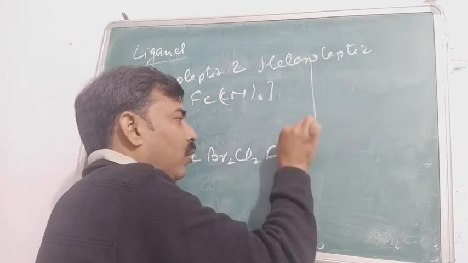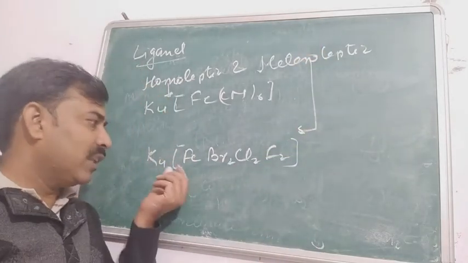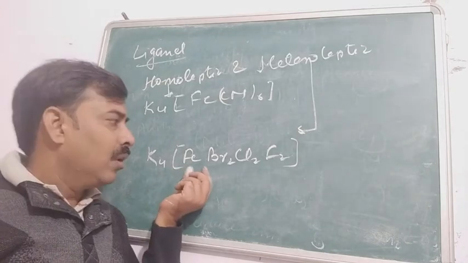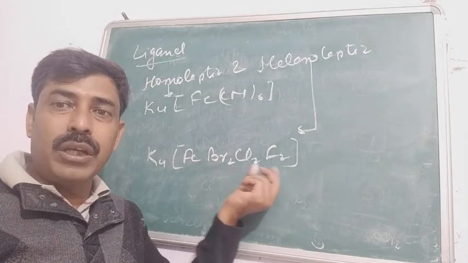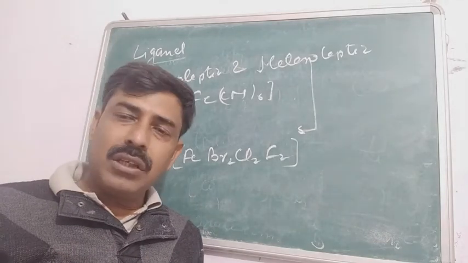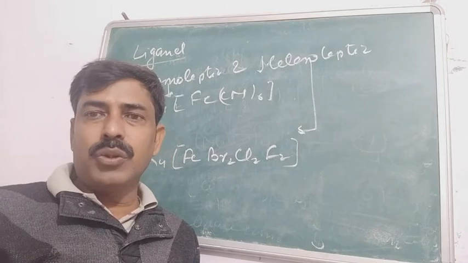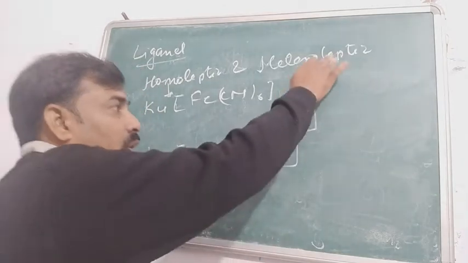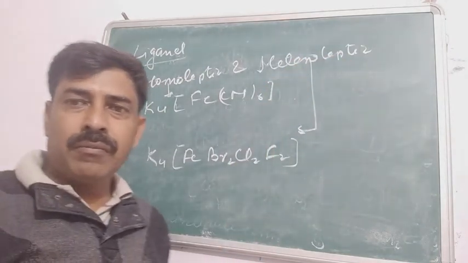But in the case of heteroleptic, what is the condition? You can see the central atom is iron and the ligands are bromine, chlorine, fluorine. 3 different types of ligands are there, and if there is more than a single type of ligand, then in that case you can say that the compound is heteroleptic by nature.